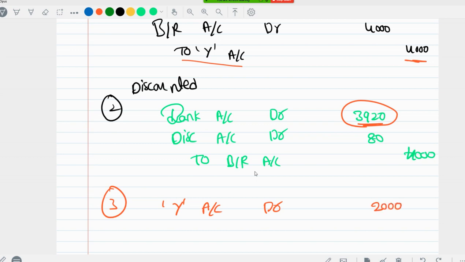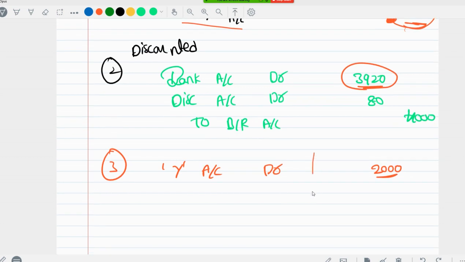Okay, so in this accommodation scenario, you can consider him as your creditor. You have to pay 4,000 rupees to him, and out of that you already paid back 2,000 rupees. Y account debit 2,000 rupees, so you are cancelling him as your creditor for 2,000 rupees.